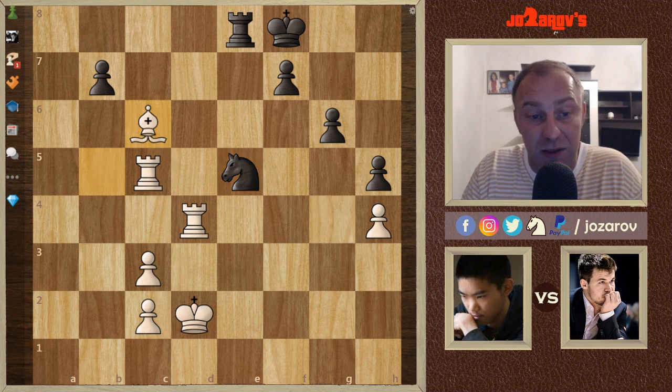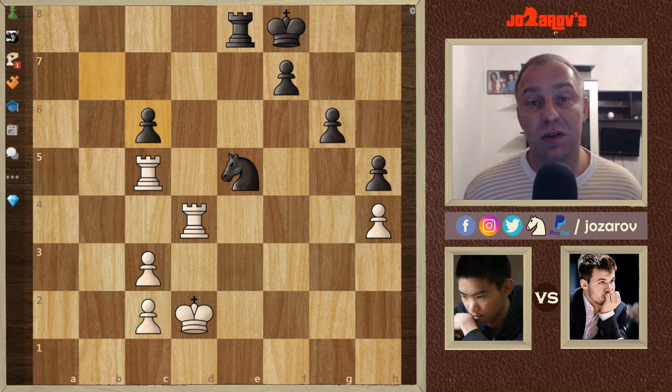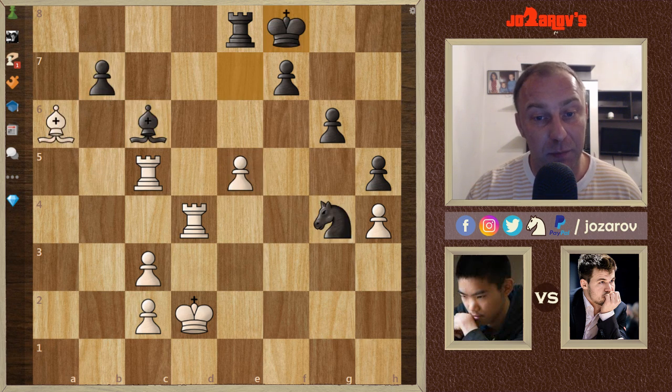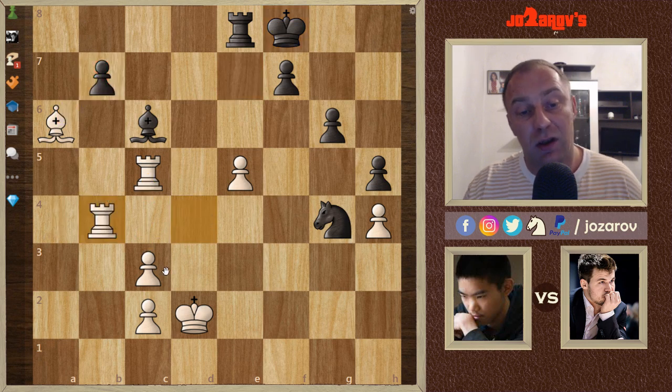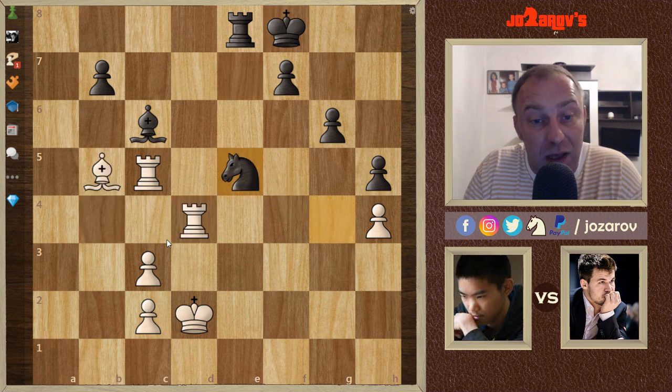We have bishop takes c6, but now after b takes c6, again, you see Jeffery didn't secure a pass pawn because Magnus gets out of the way. So here I think Jeffery had this opportunity to play maybe a better move, rook to b4, here really challenging. That was maybe his best move, but here he allowed Magnus to get somehow into the game.